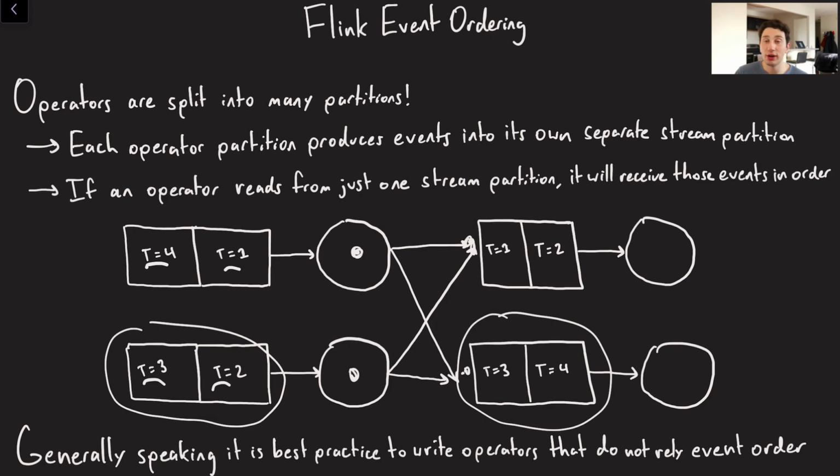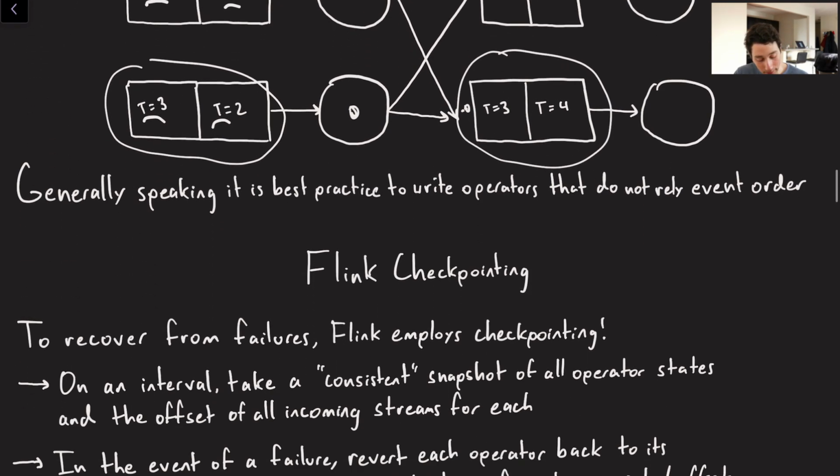So it's important, generally speaking, that when you're writing Flink operators, you try not to rely on the order of the records coming in based on their timestamp, right? Ideally, you want Flink operators that are deterministic, regardless of the order that events are coming in.